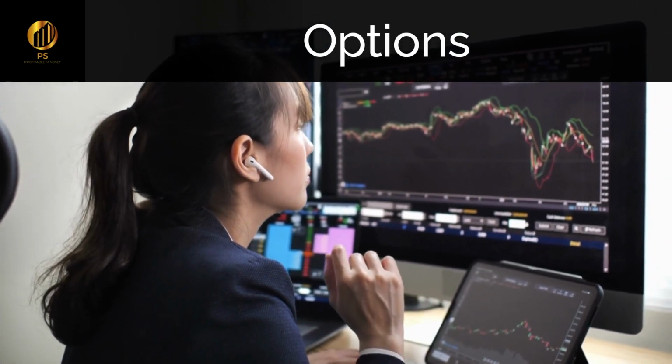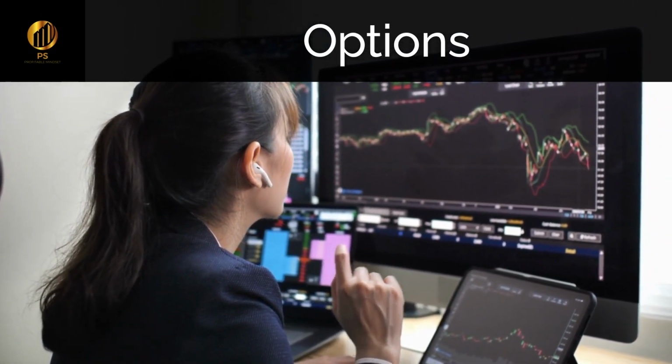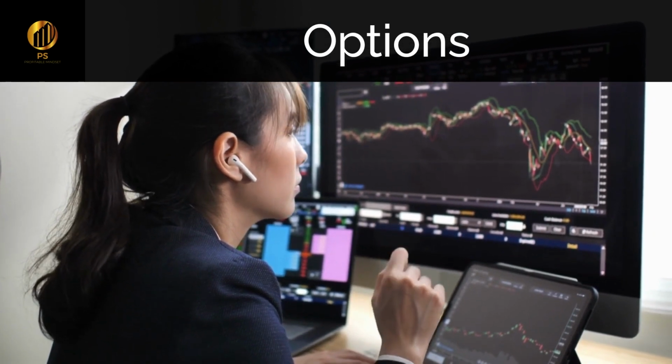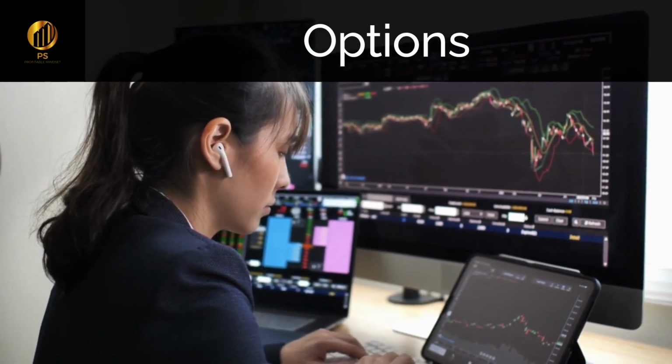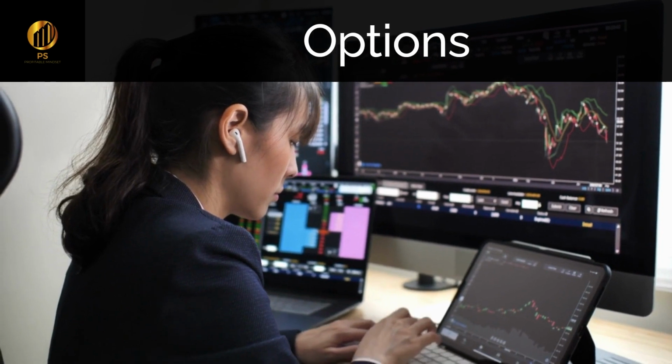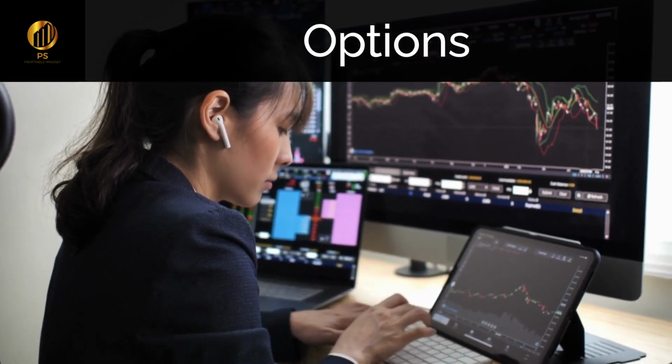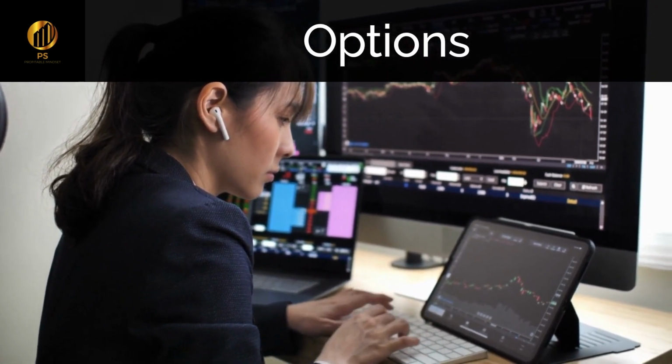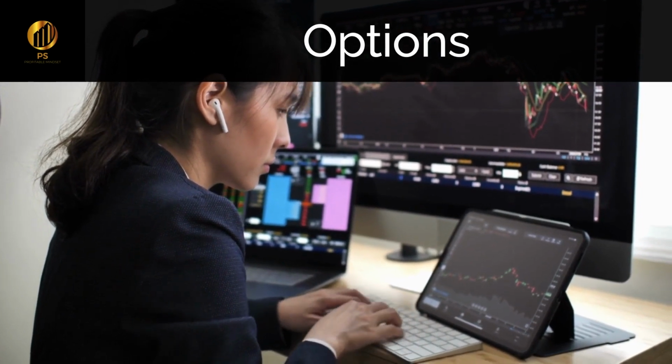Second, hedging. Options can be used to hedge against potential losses. For example, a stock investor may buy a put option on their stock holdings to protect against a potential downturn in the stock market.